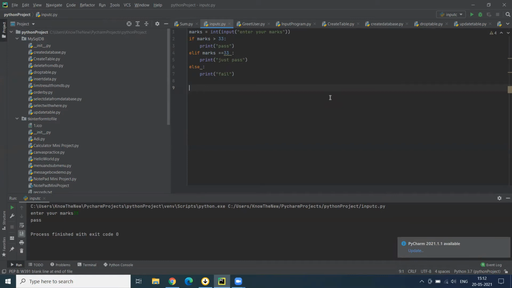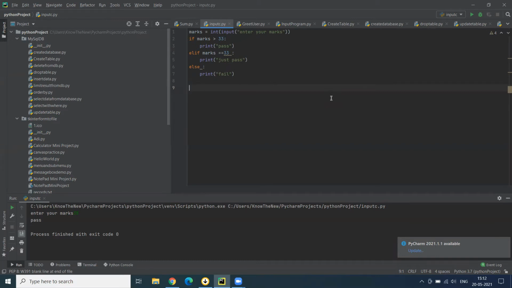Today I will teach you how to write shorthand if-else statement in Python. First of all, what is shorthand if-else? You can write complete if-else concept using a single line, and this concept is known as shorthand if-else.